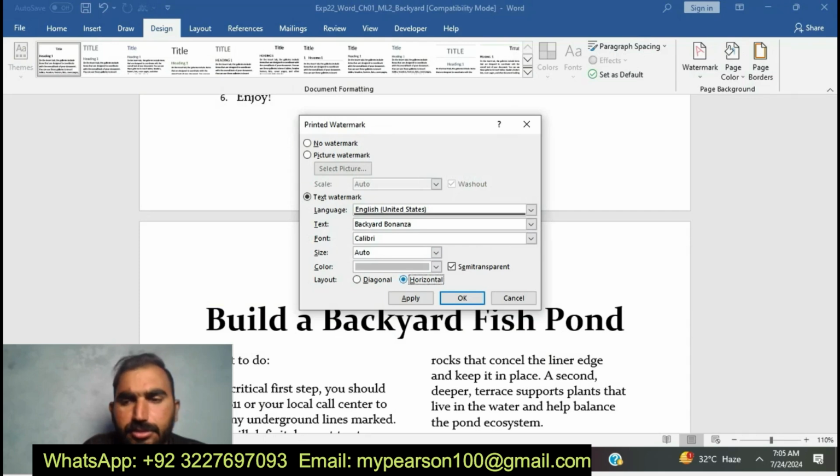You can see here I am going to insert the watermark of Backyard Bonanza according to the instruction of step 6. I am completing step 6 by inserting Backyard Bonanza, which is the watermark text.